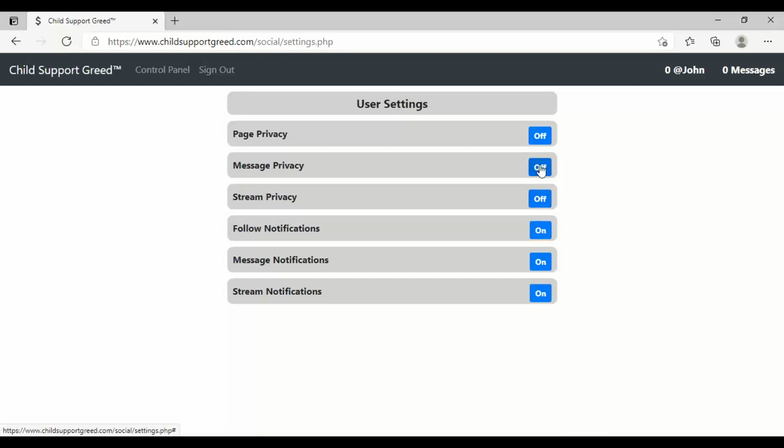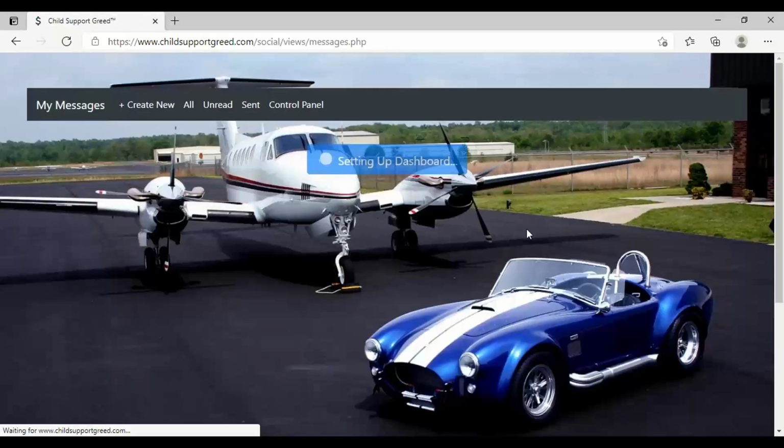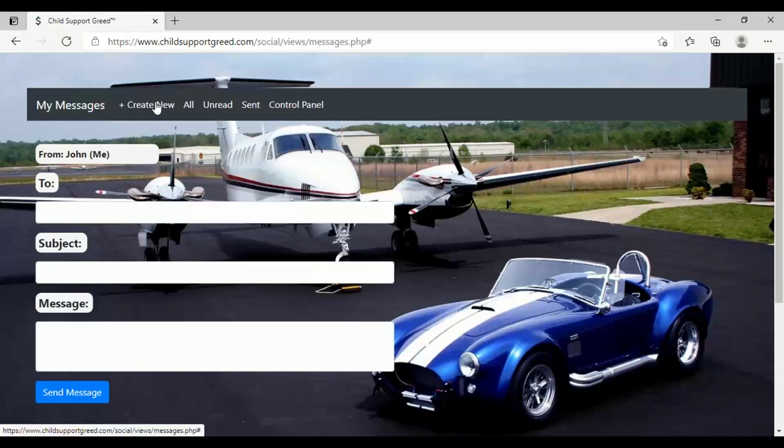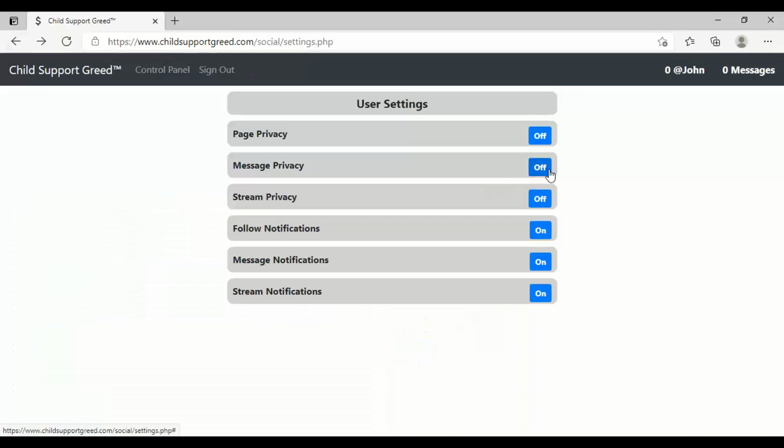Message privacy, if you have that off, that means any user who signs into this system and knows your username will be able to send you a direct message through this internal mailbox system. All right. And let me go back here. And if message privacy is off, anybody can send you a message. If you turn the privacy on, that means only people who you follow can send you a message. And I'll show you what that means too.